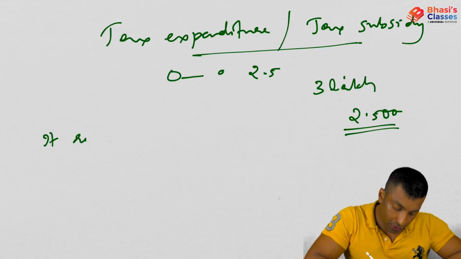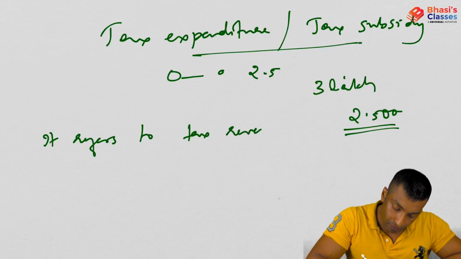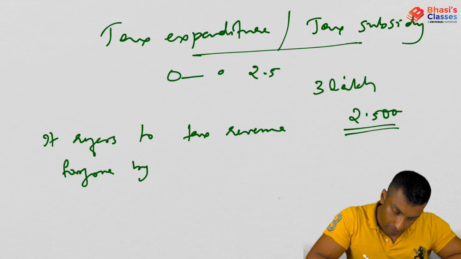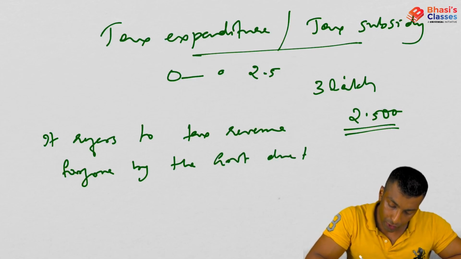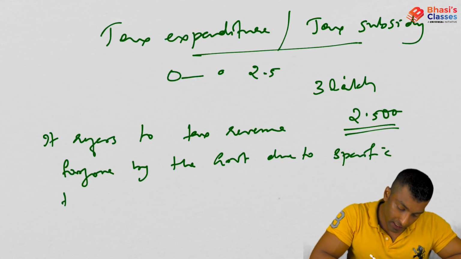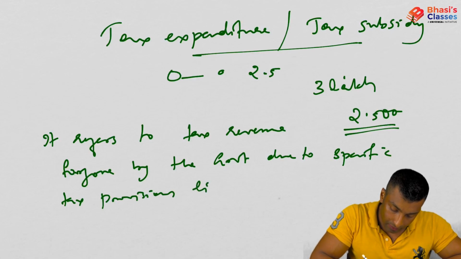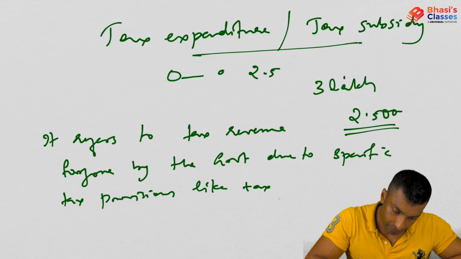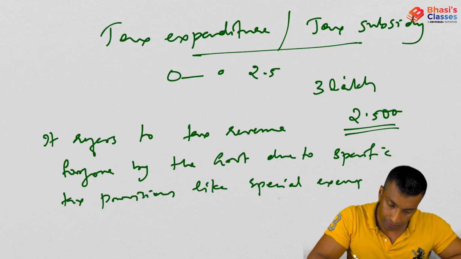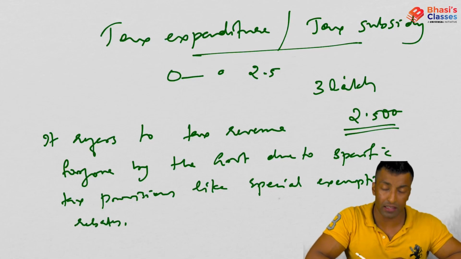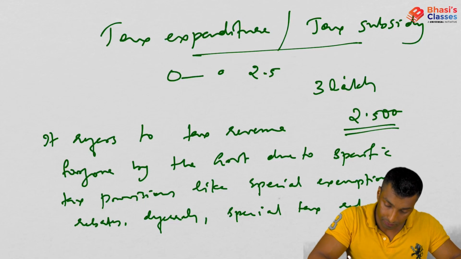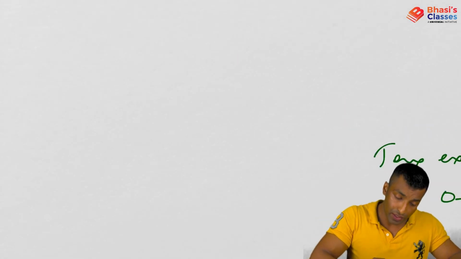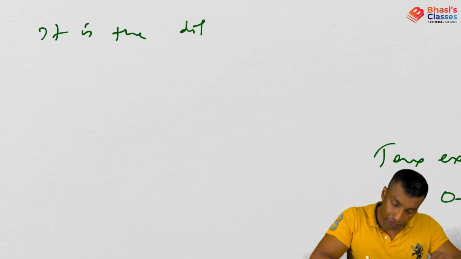Let me write it down. It refers to tax revenue forgone by the government due to specific tax provisions like special exemptions, rebates we have discussed, deferrals, special tax rates, etc.